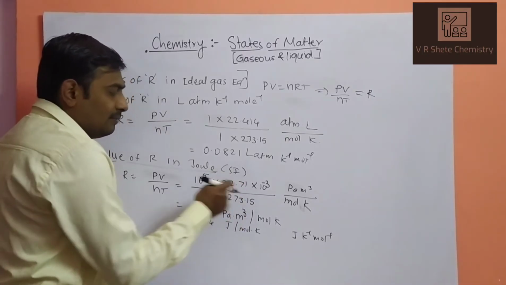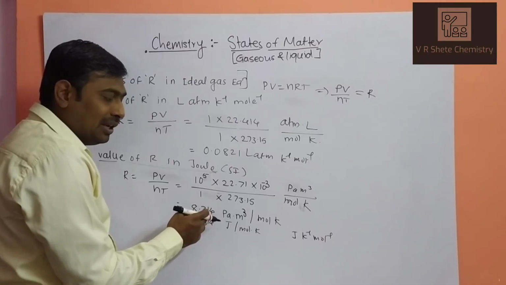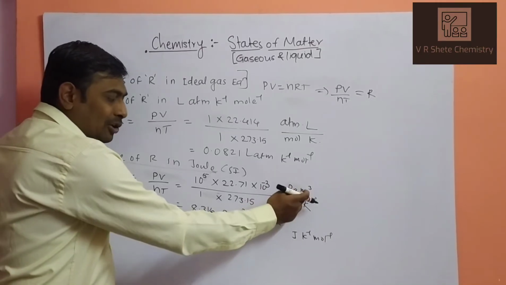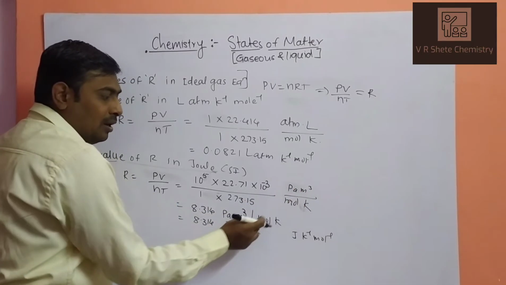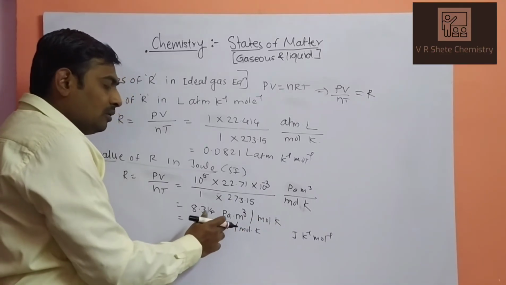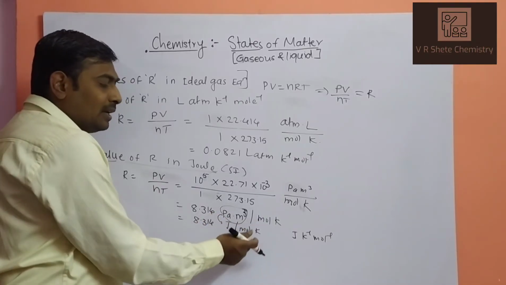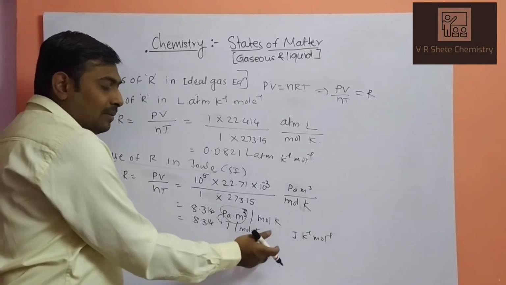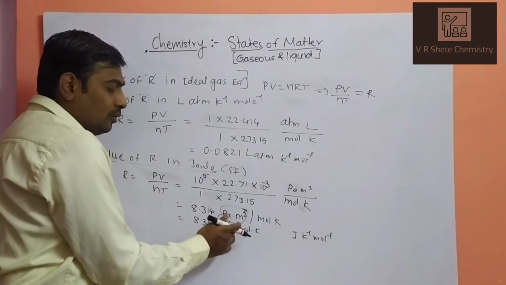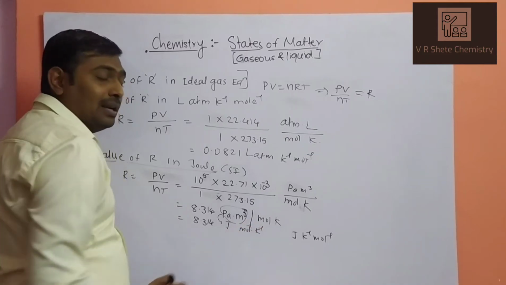When you calculate these terms, you get 8.314 Pascal meter cube per mole Kelvin, or we can write 8.314 joule per Kelvin per mole. If you have to write individually, then joule per mole per Kelvin.